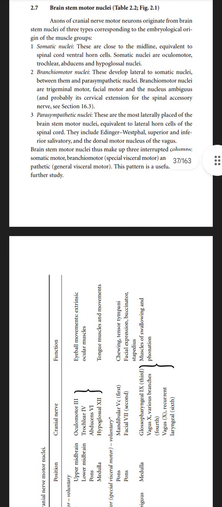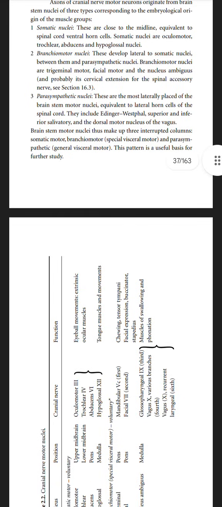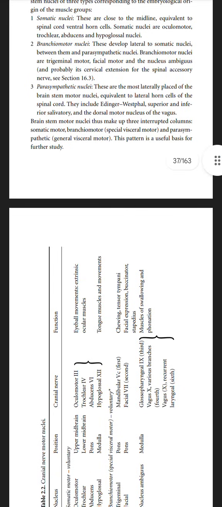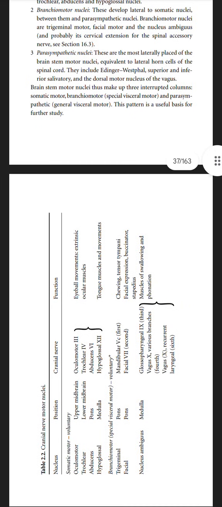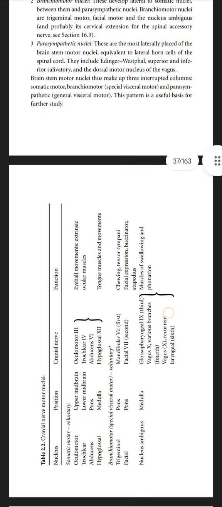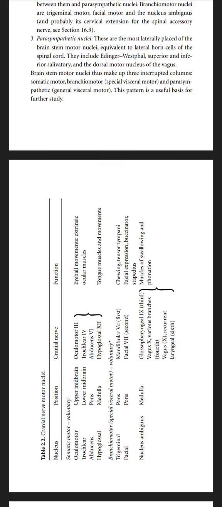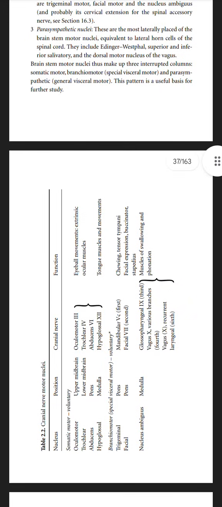Branchiomotor nuclei. These develop lateral to the somatic nuclei, between them and the parasympathetic nuclei. Branchiomotor nuclei are the trigeminal motor, facial, and the nucleus ambiguus, with an extension for the spinal accessory nerve. Parasympathetic nuclei. These are the most laterally placed of the brainstem motor nuclei, equivalent to the lateral horn cells of the spinal cord. They include the Edinger-Westphal, superior salivatory, inferior salivatory, and the dorsal motor nucleus of the vagus.